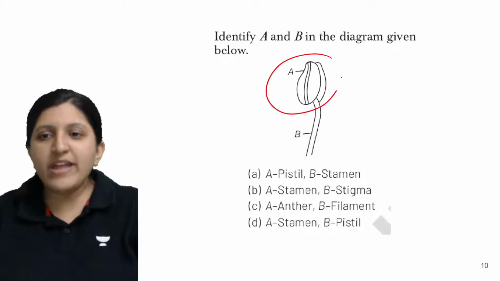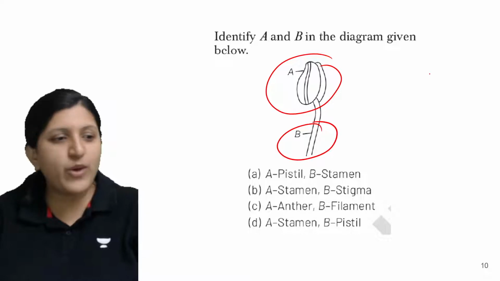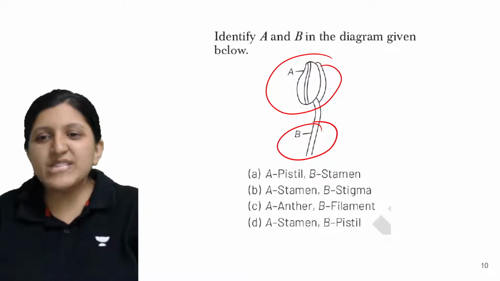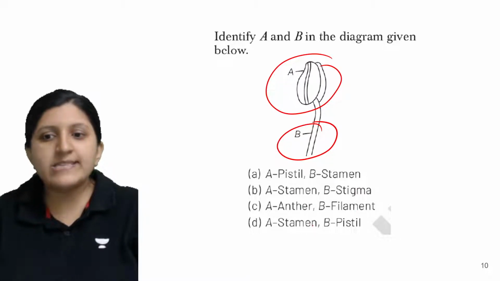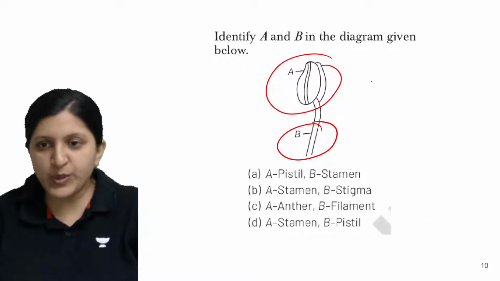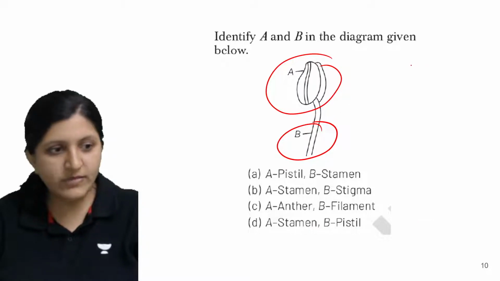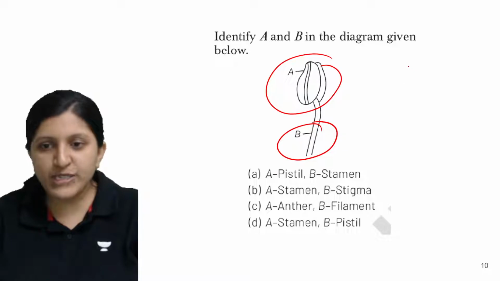So A is this one and this is B. This is a very simple question, right? So A is pistil, B is stamen. A is stamen, B is stigma. A is anther, B is filament. A is stamen and B is pistil. So what is the answer for this? You can just type in the option which is given there.